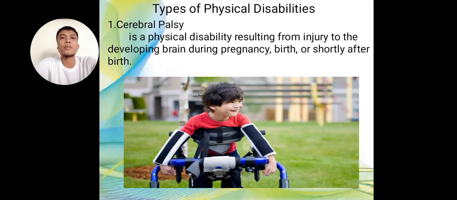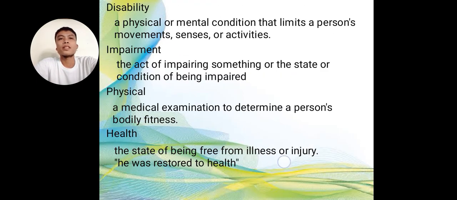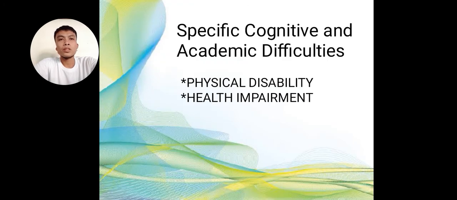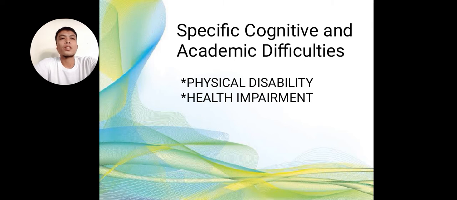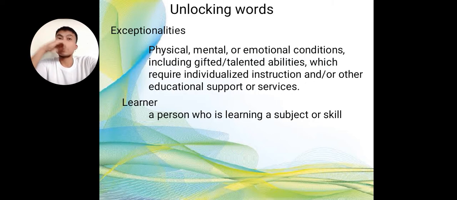So hinaot nga masabtan. These topics are specific cognition and academic difficulties. This is mga disease. Then ang apektado ani is physical, mental, and emotional condition, to those with gifted and talented abilities.